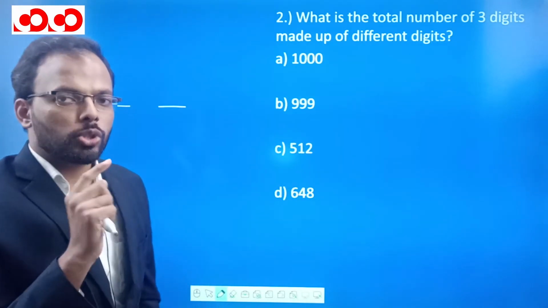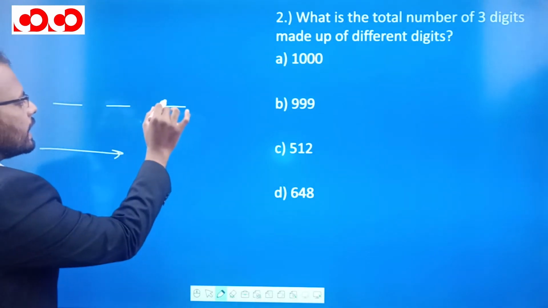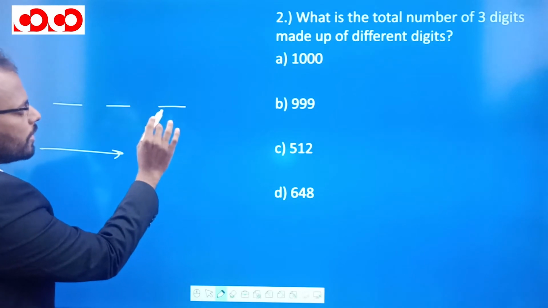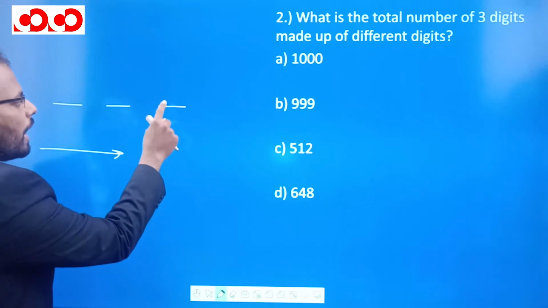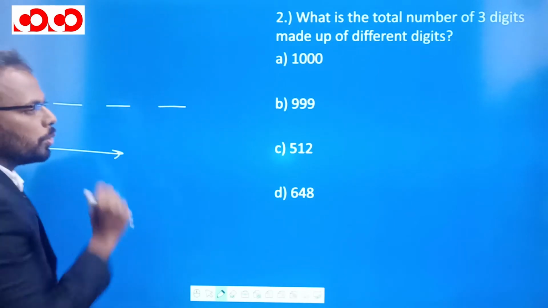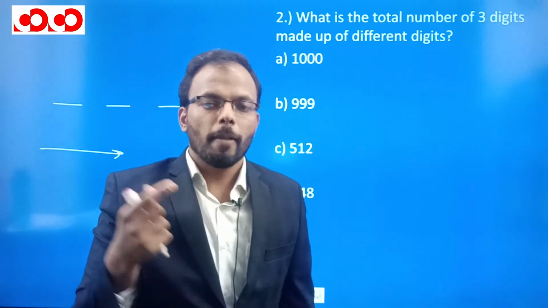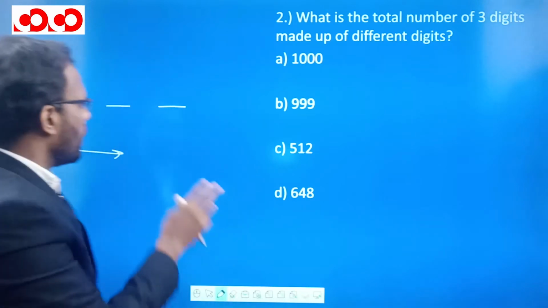Now we always solve this 3-digit number from left to right until and unless any condition is mentioned for the units digit. If any condition is mentioned for the unit digit, for example, this particular number is an even number, then we have a condition that this unit digit should be an even number. Only then the entire number will be an even number. But here there is nothing mentioned, so we'll directly solve from left to right.